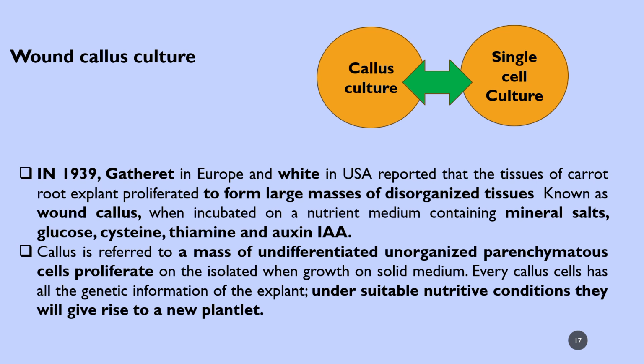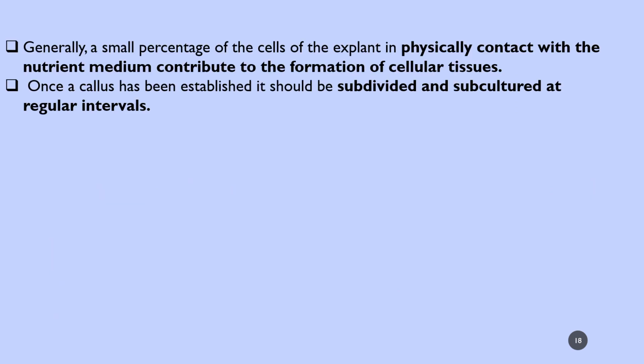Every callus cell has all the genetic information of the explant which you have taken for initial development. Under suitable nutrient conditions, they will give rise to a new plantlet, a new plant. Generally, a small percentage of cells of an explant in physical contact with the nutrient medium contribute to the formation of cellular tissues.